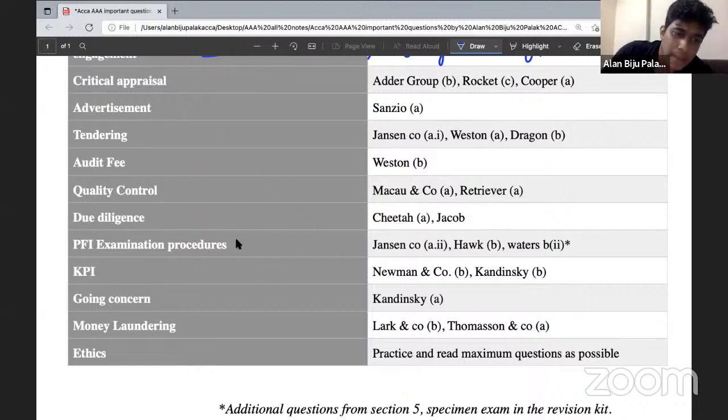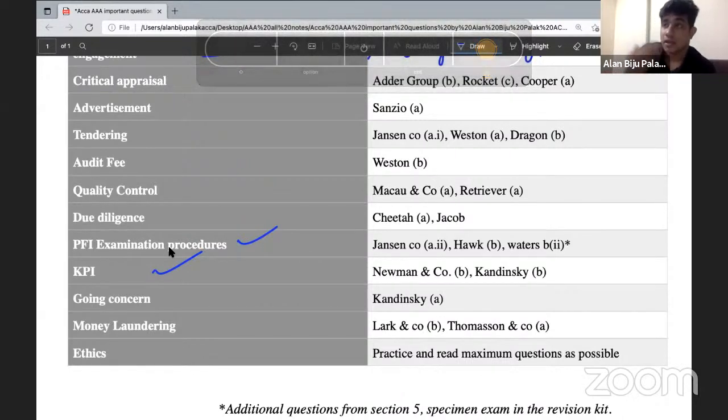Then when it comes to the KPIs and PFIs examination procedures, when it comes to KPI procedures specifically, you need to consider the way in which you write the audit procedures. For PFI examination procedures, you can use the common points that I've given you. When it comes to the going concern area, you need to consider whether there are any factors that affect the company's cash flows, revenue, or the company's going concern ability. Then for the money laundering questions, you need to consider the factors that show whether there is any transfer of funds from one country to another, which shows the layering stage.